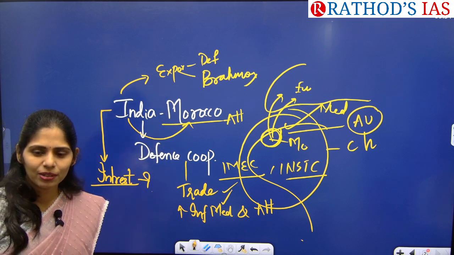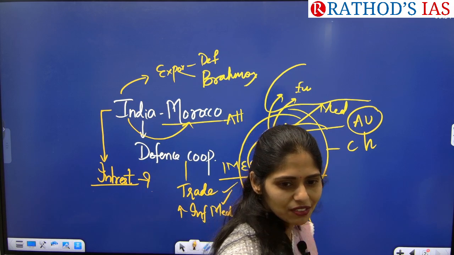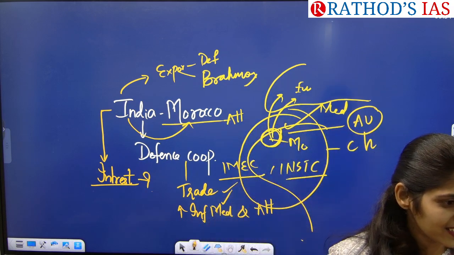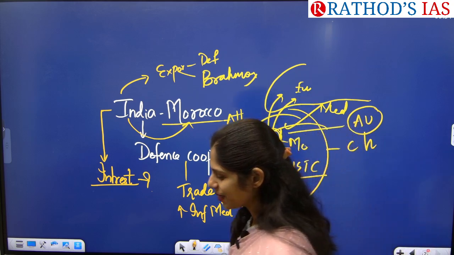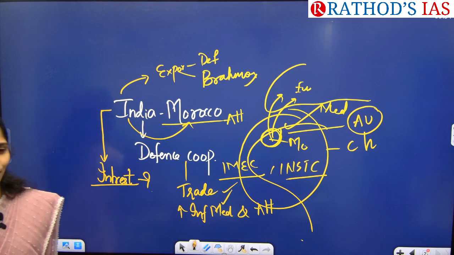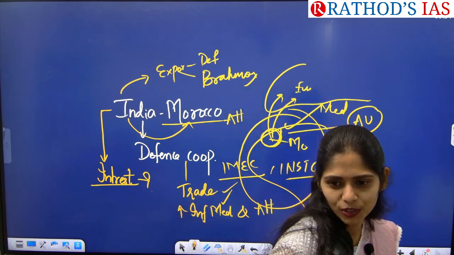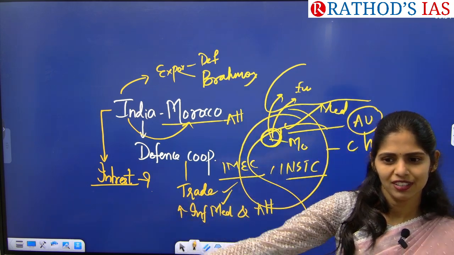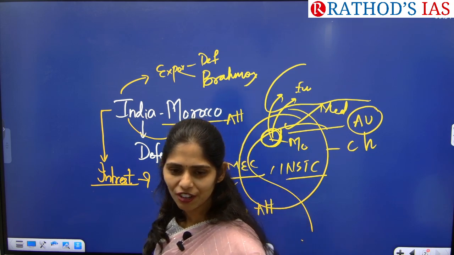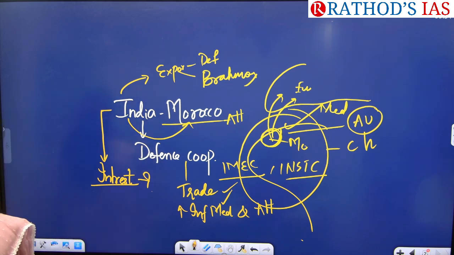Next, can it contribute to our economy? Yes, economic growth will happen in this defense sector. And one more important point you have to remember is that India till now is a defense importer, but now we get the status of defense exporter. That means we are on pace to reach our target of developed country by 2047.